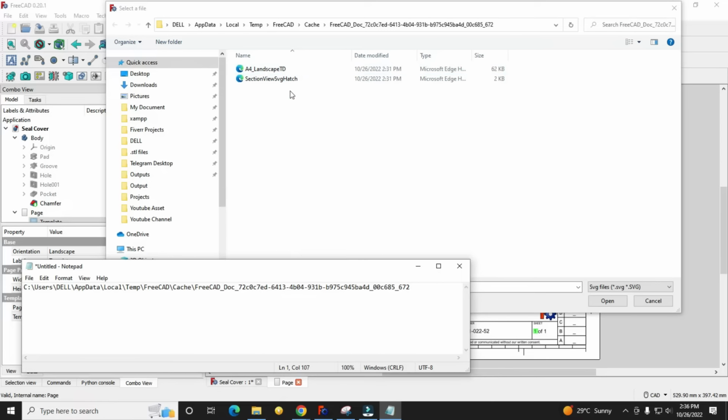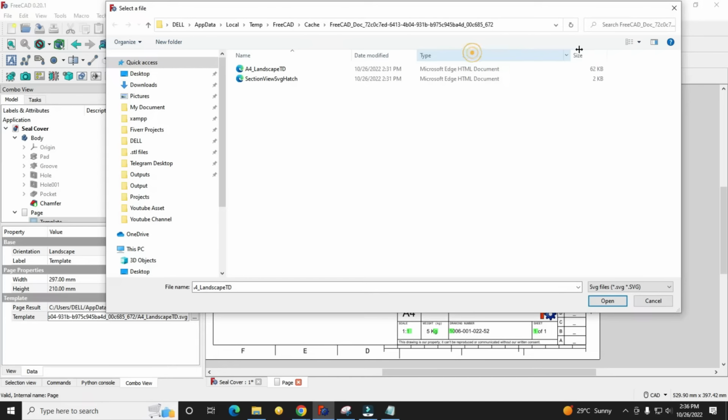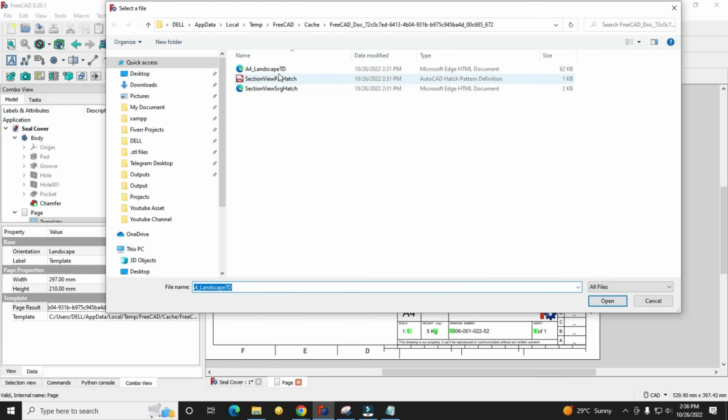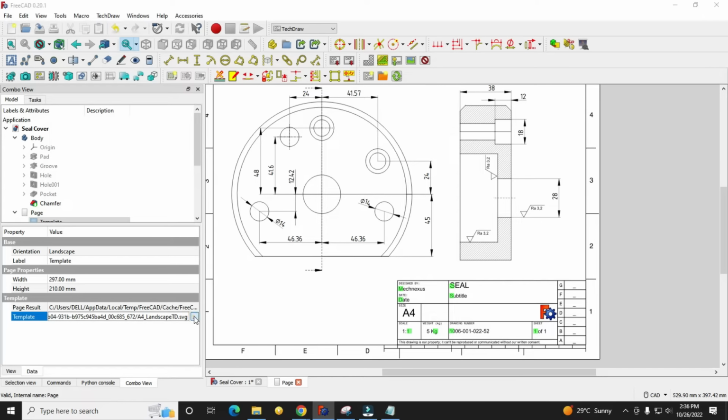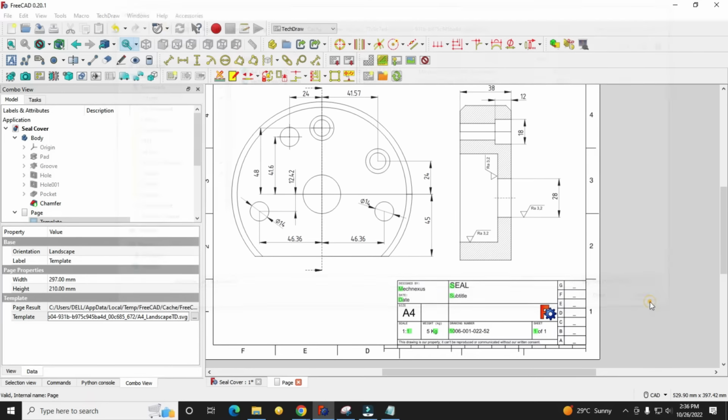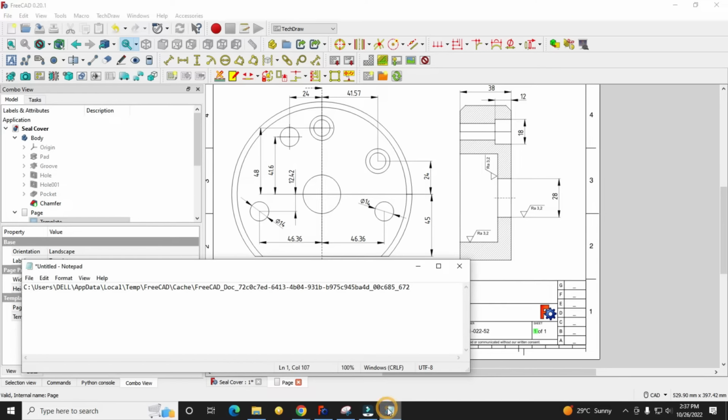Here the template which I'm using is the A4 landscape TD. For the properties, if I go here, it is an HTML document. Cancel, and second is the page result. These are the same paths. We are more interested in this SVG one, which is the template here, which we have copied in a notepad.